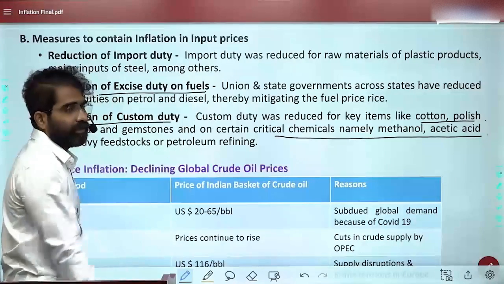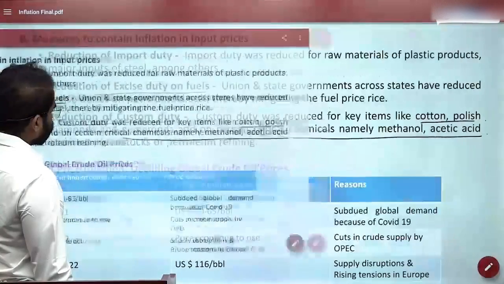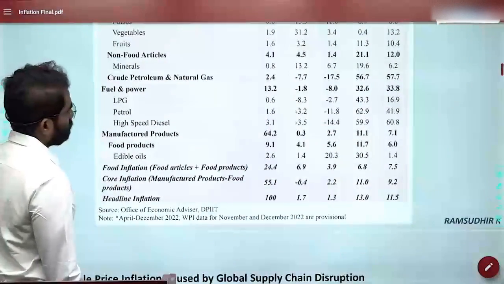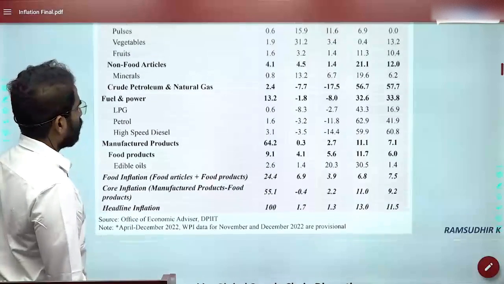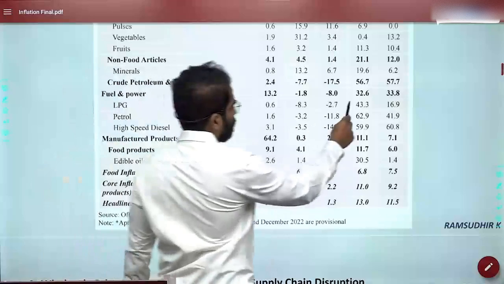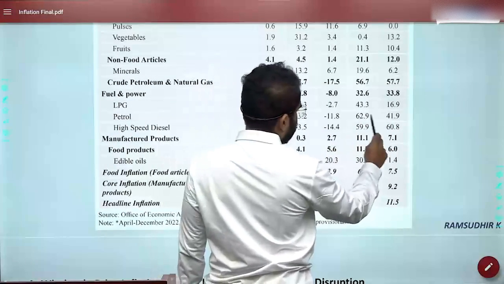If we see in the chart, fuel prices are coming down because of this particular aspect. Fuel and power, etc., we observe that they have come down, petrol and diesel too.